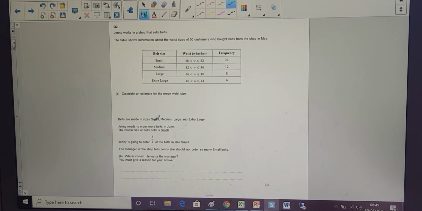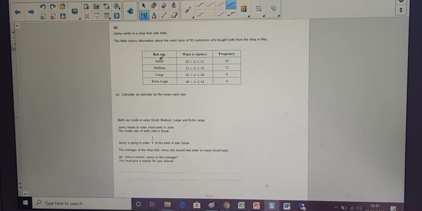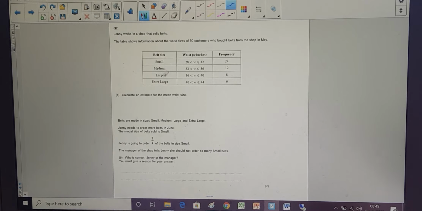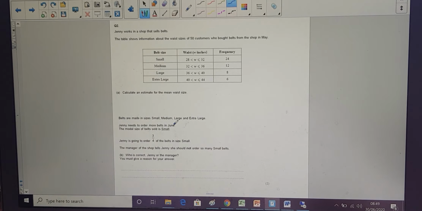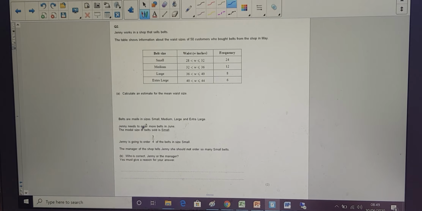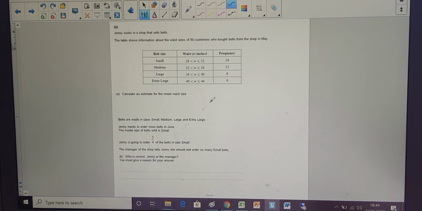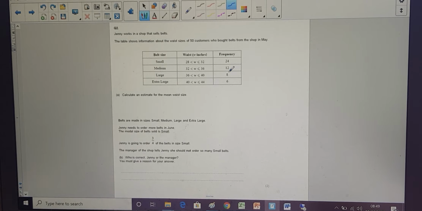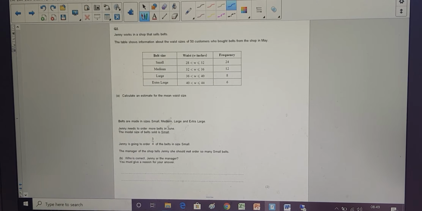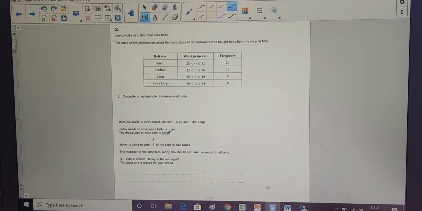Belts are made in small, medium, large, and extra large. Yeah, that makes sense. Jenny needs to order more belts in June, does she? More belts needed in June. The modal size, so the most common size of belts sold, is small. Yep, that makes sense, because 24, the biggest of all of those, is small. She's not wrong in saying that.